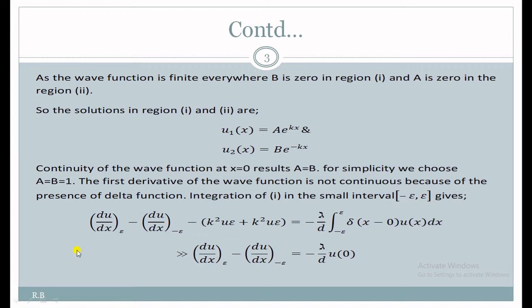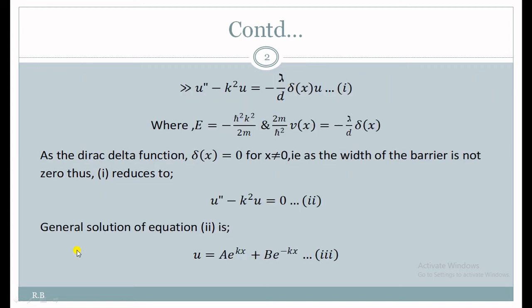What will we get after integrating equation 1? Here we will get d square u by dx square. On integrating, d by dx will cancel, so du by dx will remain, evaluated from minus epsilon to plus epsilon.